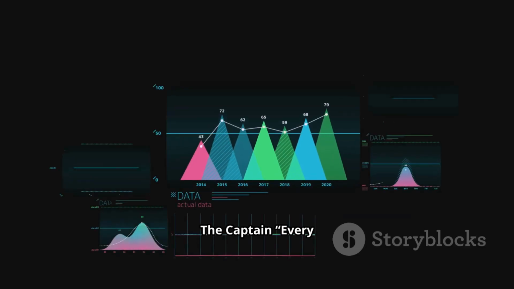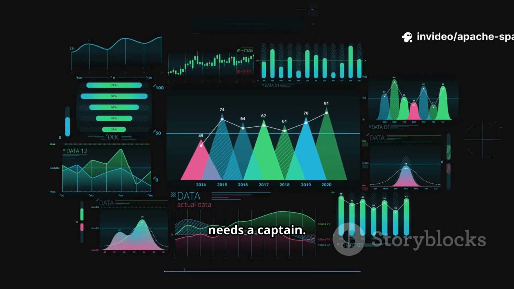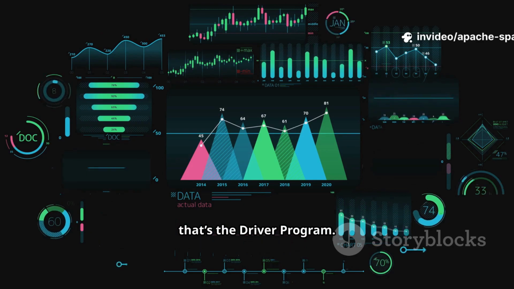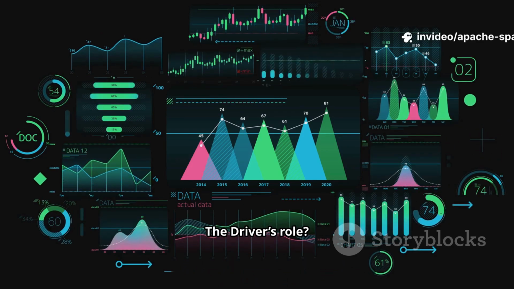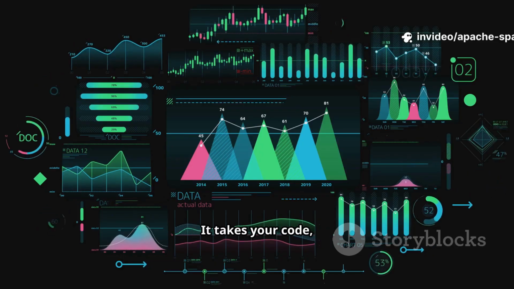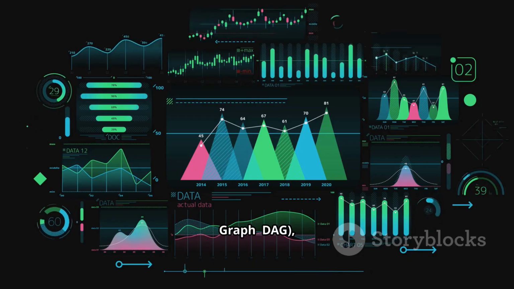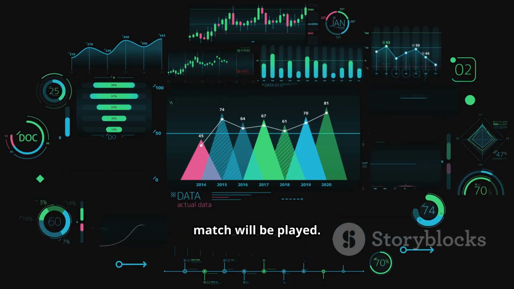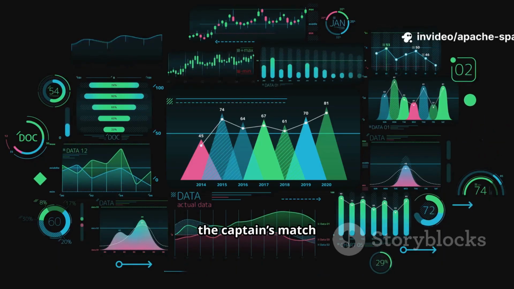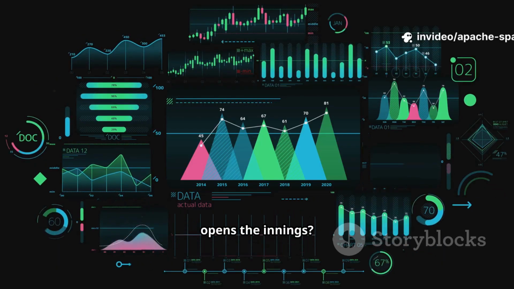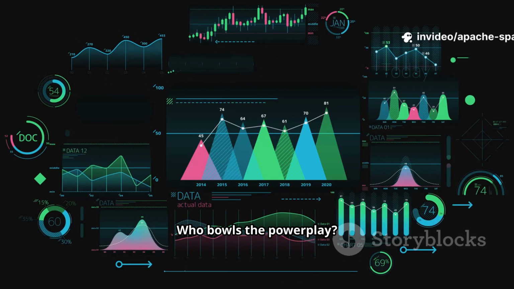Driver acts like the captain. Every great cricket team needs a captain. In Spark, that's the driver program. The driver's role? Strategy and decisions. It takes your code, breaks it into a directed acyclic graph, DAG, and decides how the match will be played. Think of the DAG as the captain's match strategy board. Who opens the innings? Who bowls the power play? How to chase 220 runs?